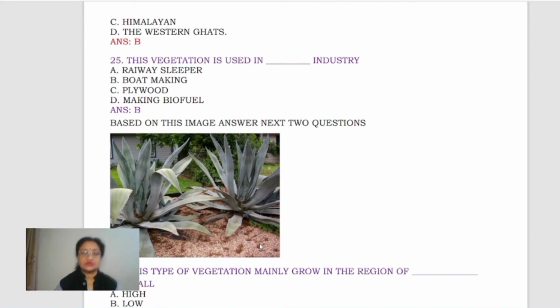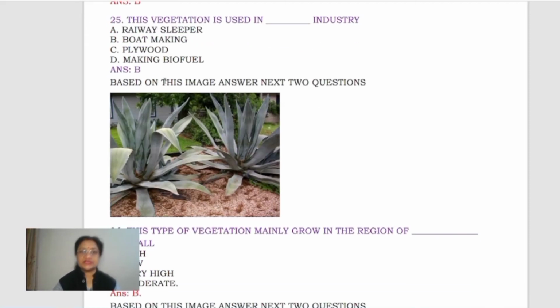Now come to the next question. This vegetation is used in dash industry: railway sleeper, boat making, plywood making, biofuel. We have discussed earlier about one of the features of this type of trees. It has got high content of oil within it, right? And that makes it important for the boat making. So out of all these options given here, B is the most appropriate for this. Clear? Now come to next.